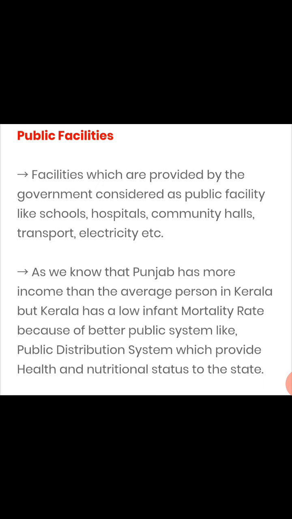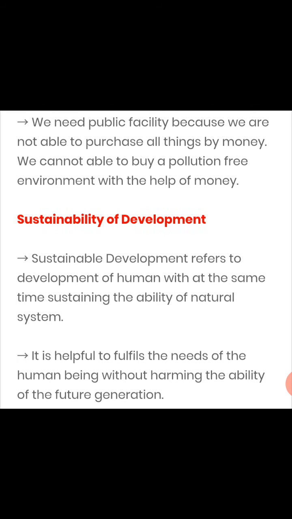Public facilities. Facilities which are provided by the government are considered as public facilities, like schools, hospitals, community halls, transport, electricity, etc. As we know that Punjab has more income than the average person in Kerala, but Kerala has a low infant mortality rate because of better public systems like the public distribution system, which provides health and nutritional status to the state. We need public facilities because we are not able to purchase all things with money. We cannot buy a pollution-free environment with the help of money.